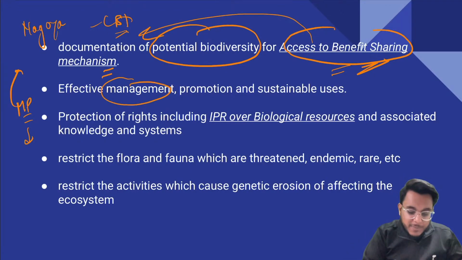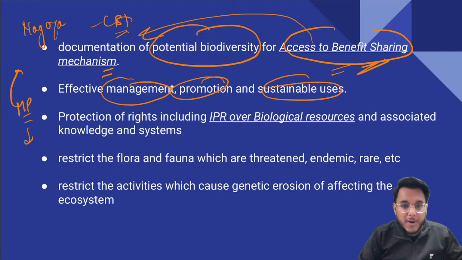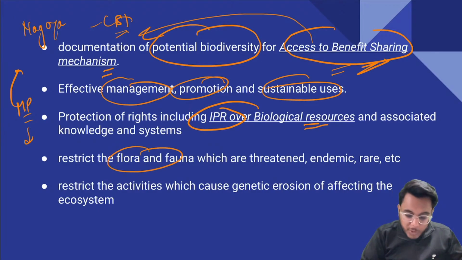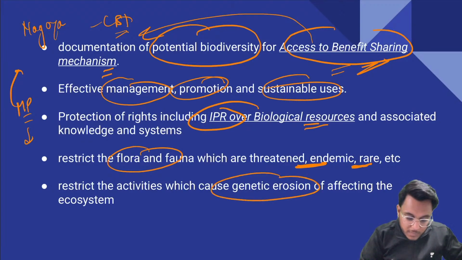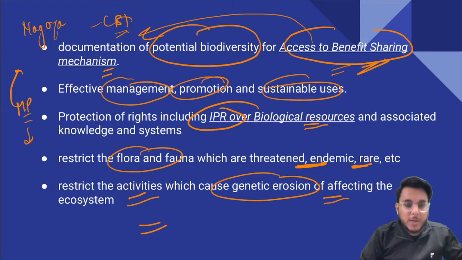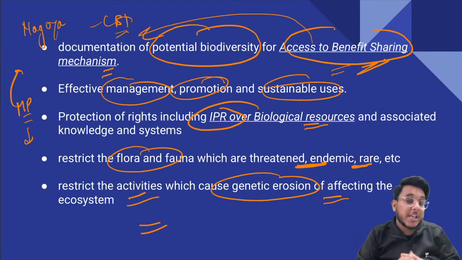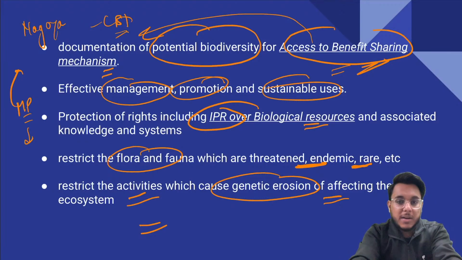The next is it helps in effective management, promotion, and sustainable use of biodiversity. Then it also helps in protection of rights, including IPR, intellectual property rights. It restricts harm to flora and fauna which are threatened, endemic, or rare. It also helps in restricting the activities which are causing genetic erosion. Certain species having a particular gene pool are threatened because of unwise extraction by humans. So that can also be brought into the limelight, and reforms can be taken up in this direction.